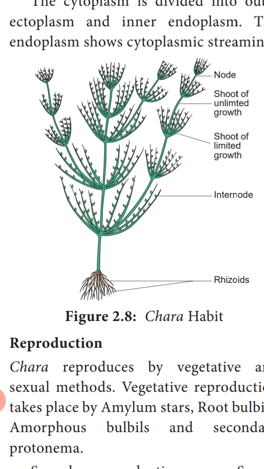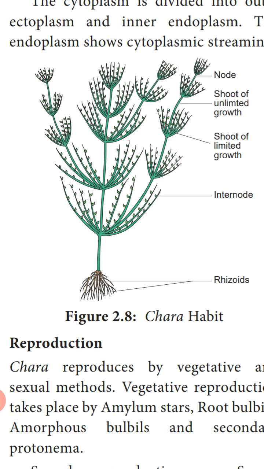And on the shoot of limited growth, at some nodes, small bud-like structures are present. They are called stipuloids. So here you can just remember the Chara habit. We have studied the structure of the Chara habit.